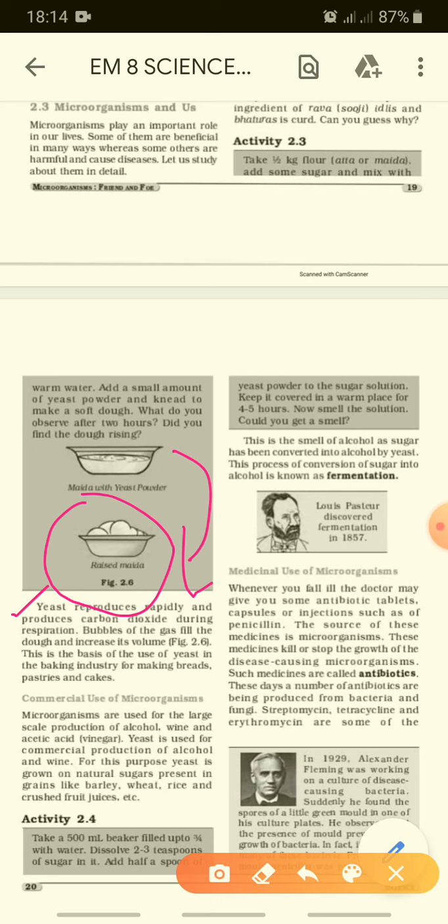Next is commercial use of microorganisms. Commercial means how it is used for industrial purposes. Let us see it.